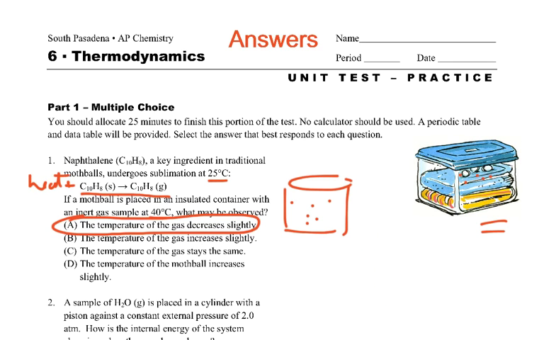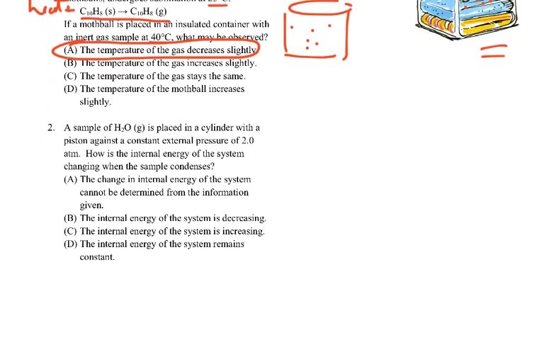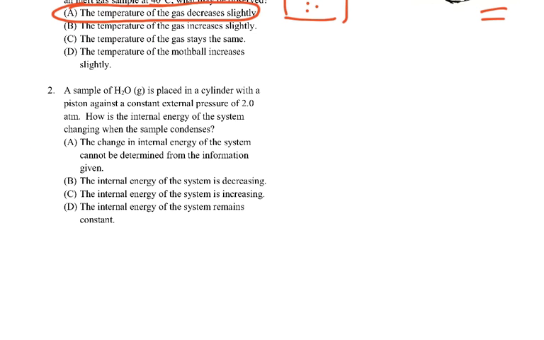Number two is about a sample of water placed in a cylinder with a piston against a constant external pressure. How is the internal energy of the system changing when the sample condenses? Okay, you can hear this is going to talk about work, and work is P times delta V. And the idea is, is the work being done by the system or on the system?